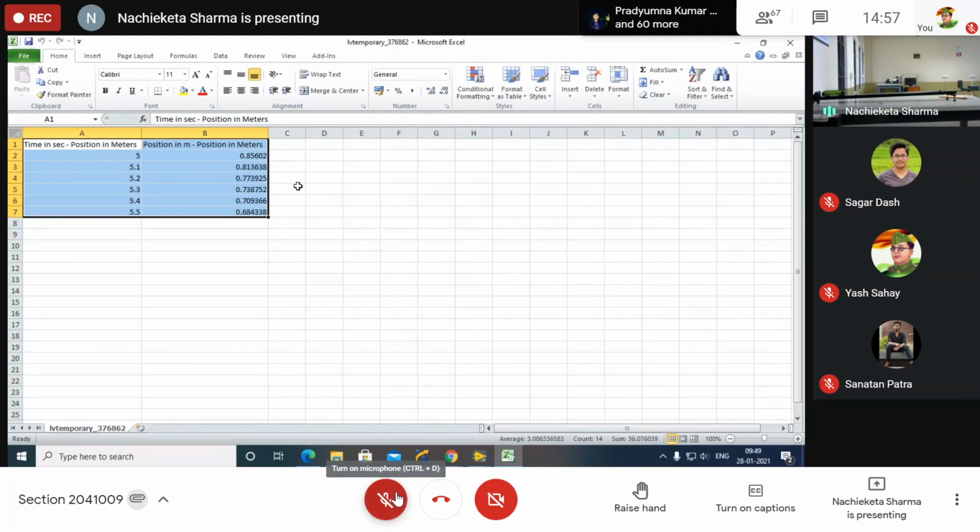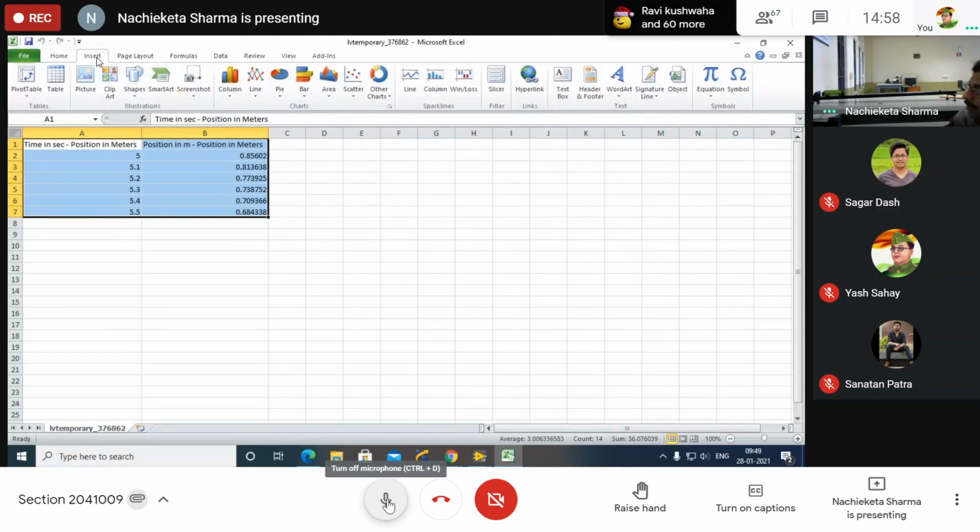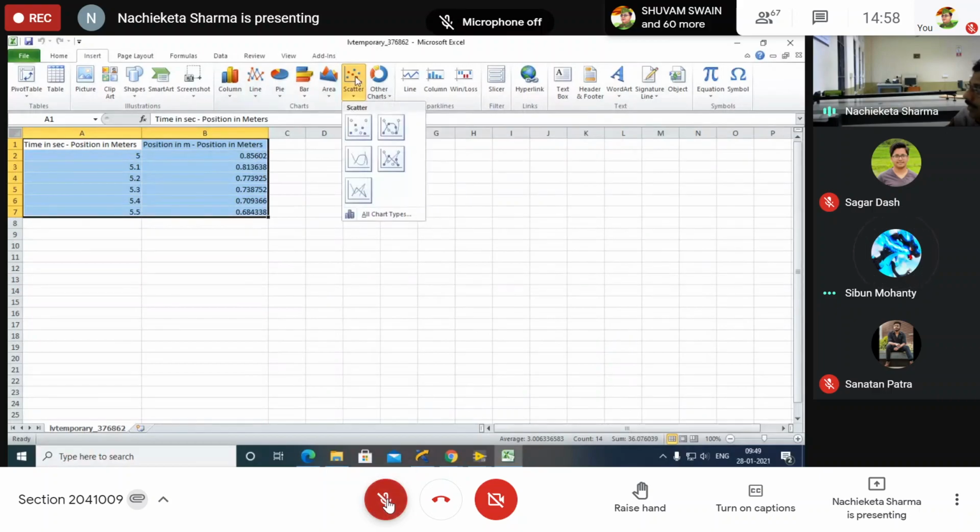Written. Now, the same procedure you have to follow as you did to find the acceleration due to gravity. What did you do then? You have to select all, then insert, then Scatter, then the first one.